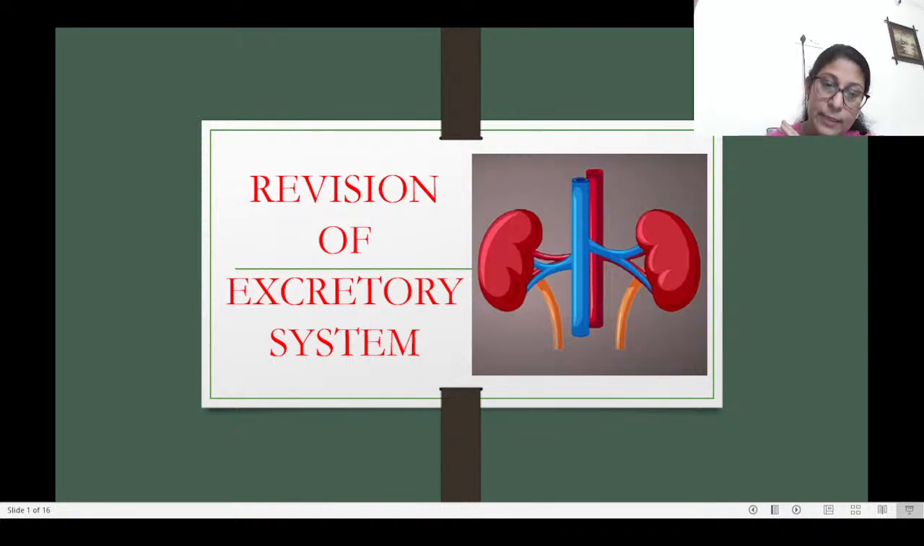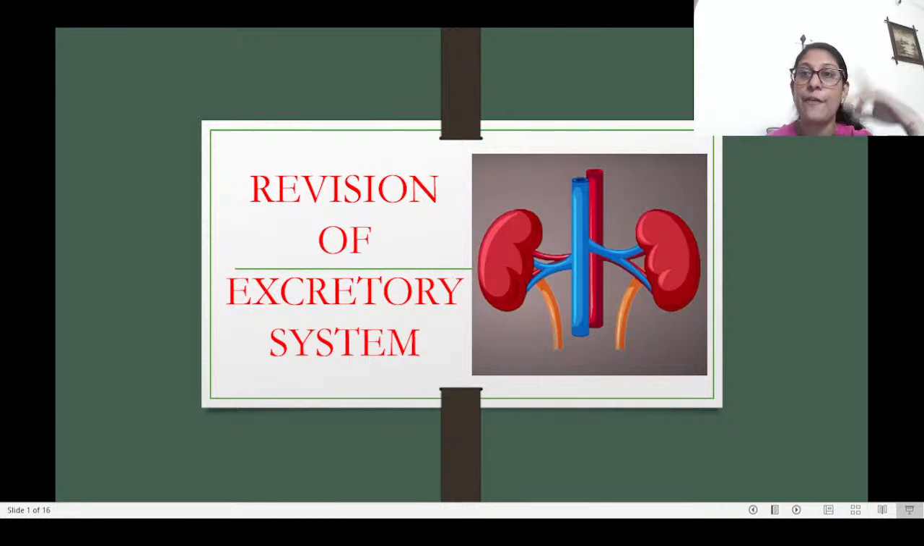Now from there, it starts going back through the ascending loop of Henle. The ascending loop of Henle reabsorbs the sodium and chlorine ions from the filtrate into the interstitial fluid. So here the sodium ions and the chlorine ions get reabsorbed from the filtrate and move into the interstitial fluid. Then this ascending loop of Henle further goes to form the distal convoluted tubule.